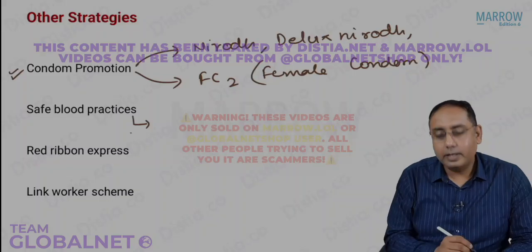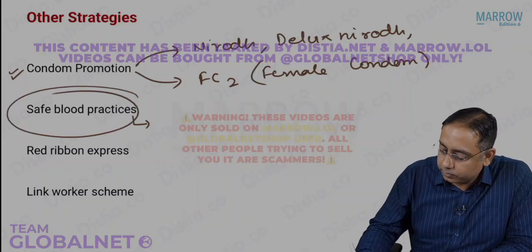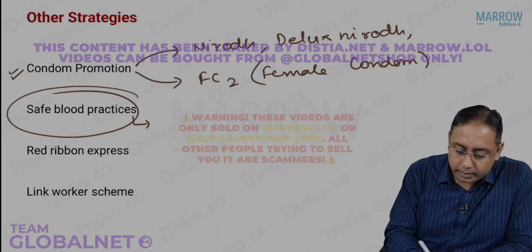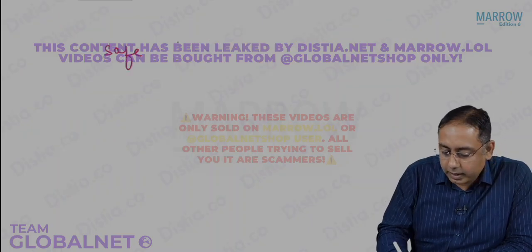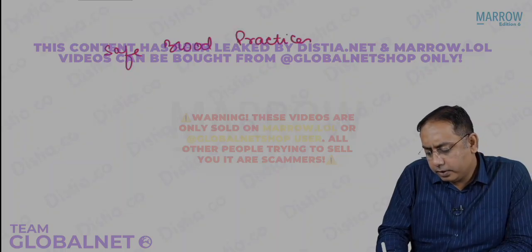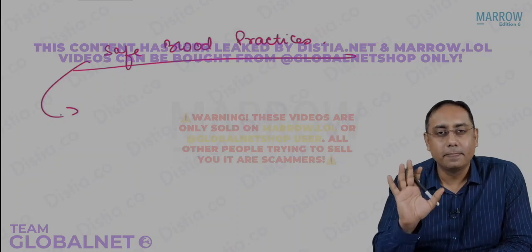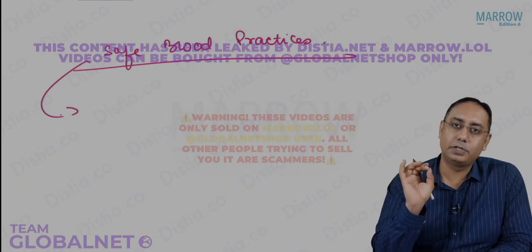Another MCQ over here is, what about the safe blood practices? I would like to spend one point over here: what do you mean by safe blood practices? You must have donated blood sometime. Have you ever attended a blood donation?